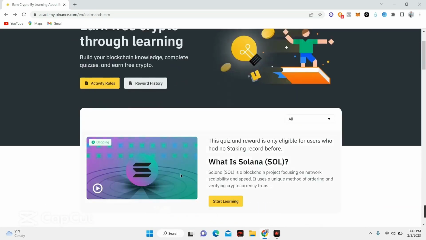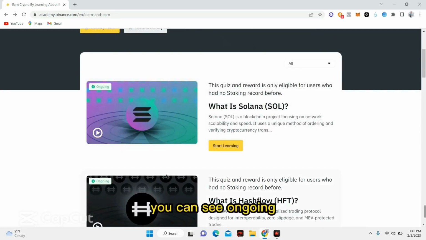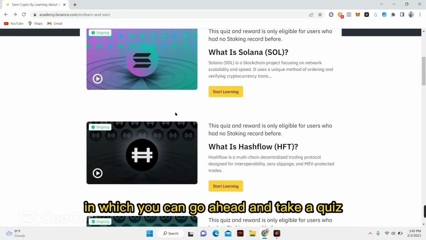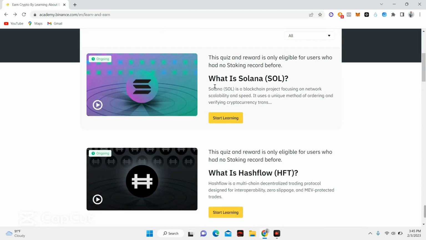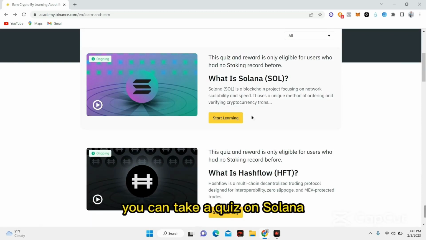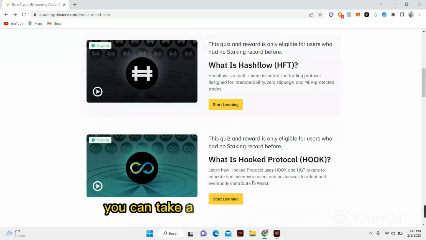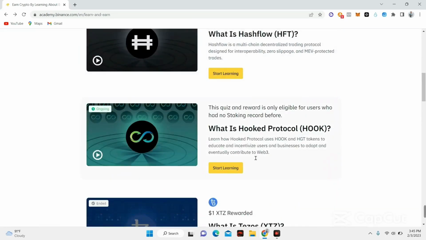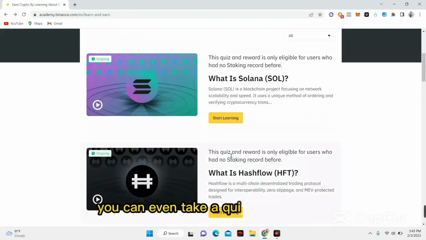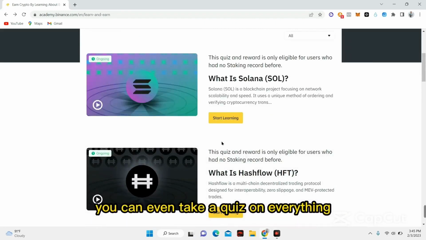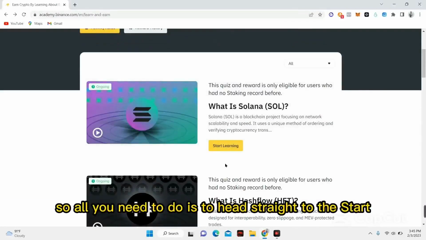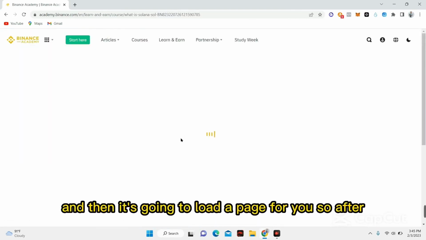As you can see, we have different sections. You can see ongoing, in which you can go ahead and take a quiz. The task is more of a quiz. You can take a quiz on Solana, you can take a quiz on Archflow, you can take a quiz on Hooks Protocol, or any other one that you are interested in. You can even take a quiz on everything. All you need to do is head straight to the start learning section, click the button, and it's going to load a page for you.